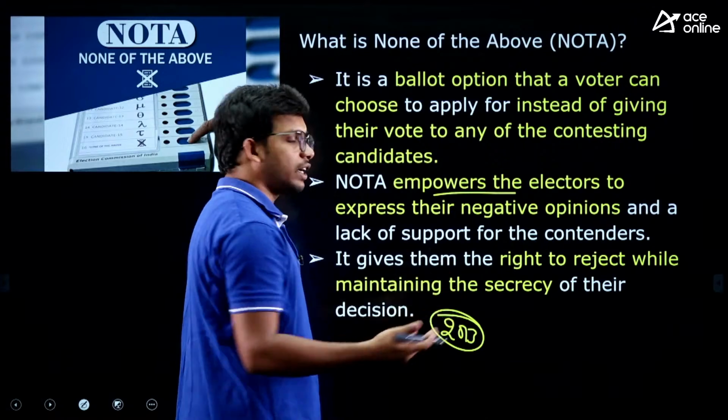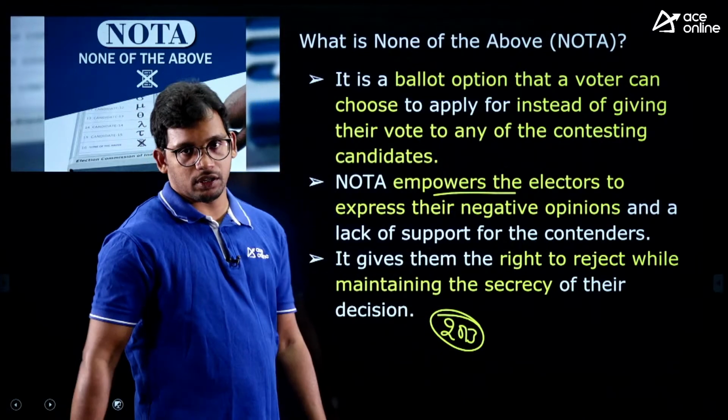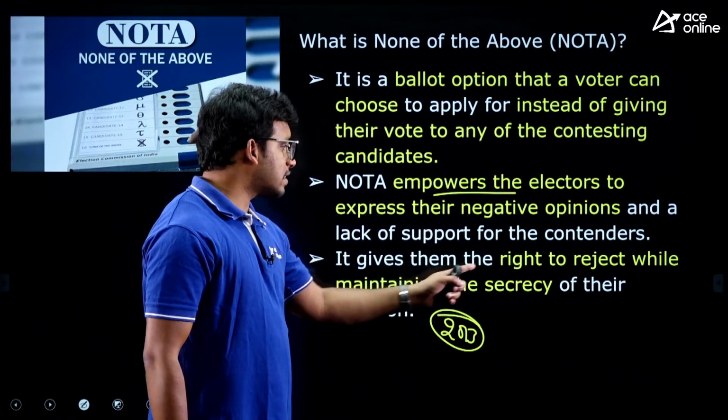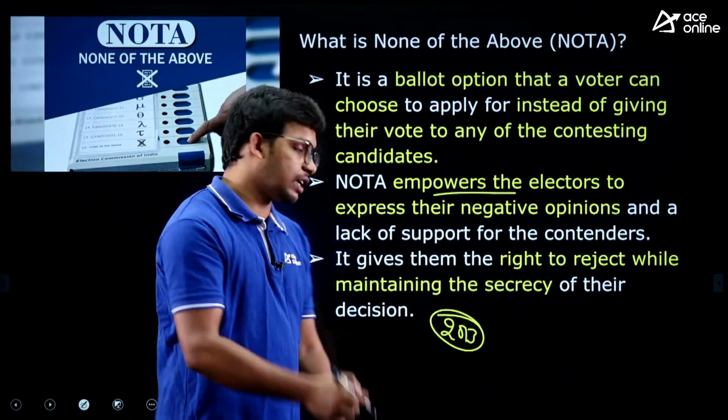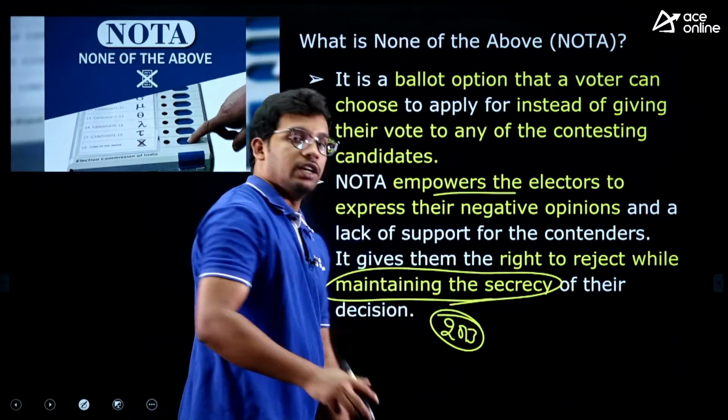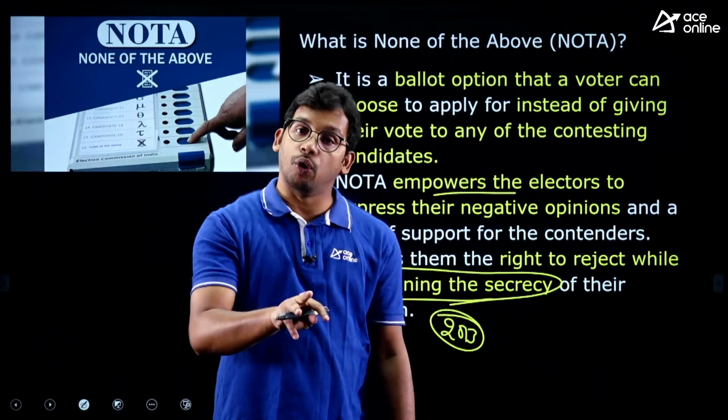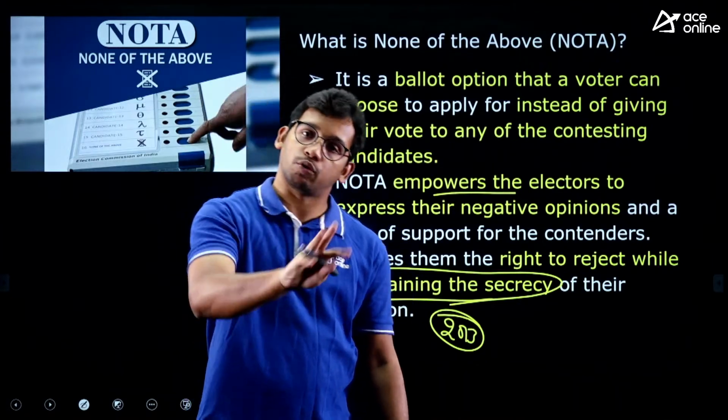So it empowers the electors to have a negative opinion. Also, it gives the right to reject while maintaining secrecy. This is also important. See, the presiding officers can know who have voted and who have not voted.